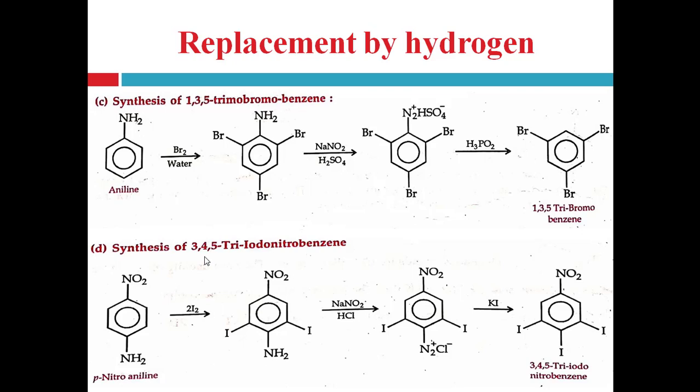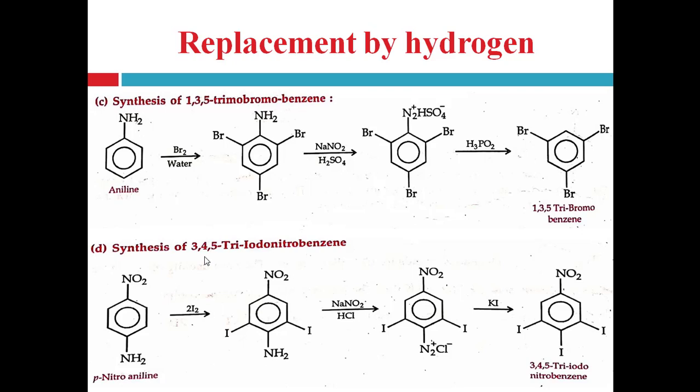So first of all we have to convert the NH2 group into the diazonium chloride group, as we know, right? So this NH2 group reacts with sodium nitrite and hydrochloric acid in cold condition and is converted into the corresponding diazonium chloride salt.